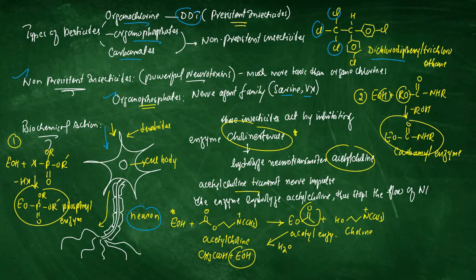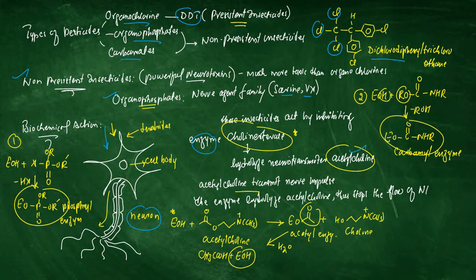Actually, what happens in a healthy prey or healthy insect, they have an enzyme known as cholinesterase. These enzymes usually hydrolyze the neurotransmitter acetylcholine. So this acetylcholine is a sort of neurotransmitter which is released into the synapse for transmitting nerve impulse between two neurons.